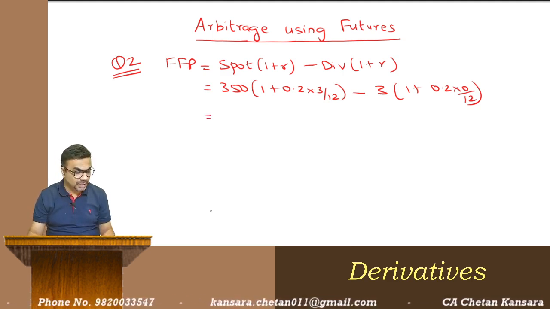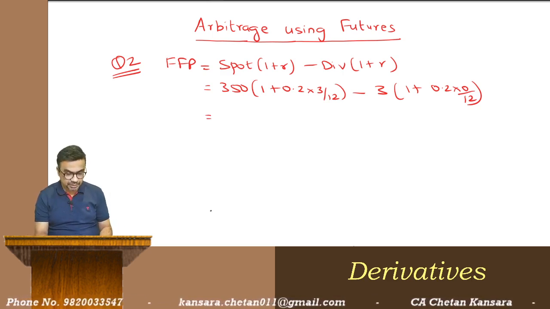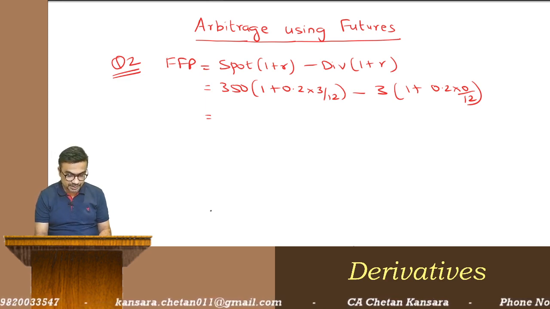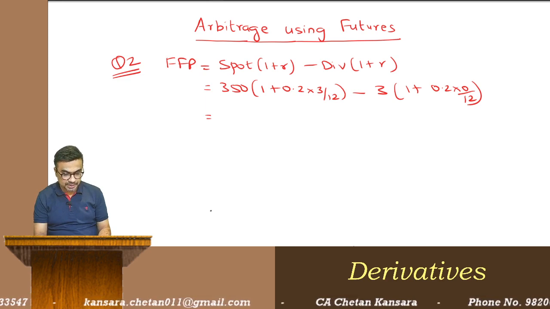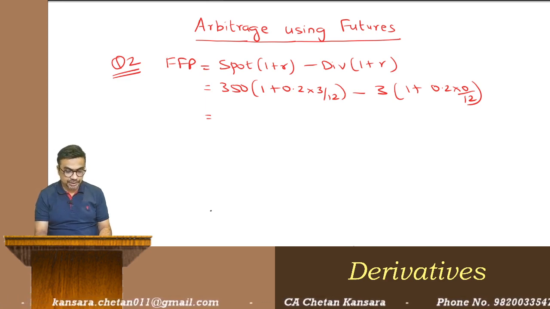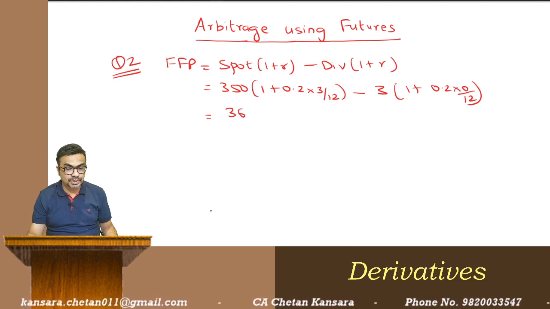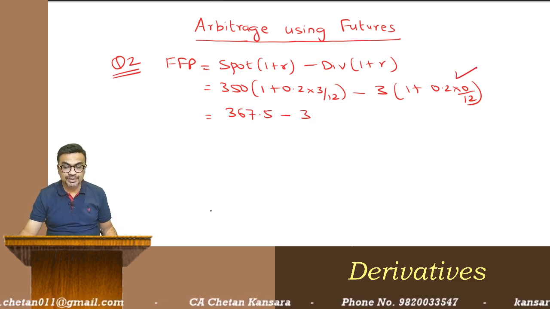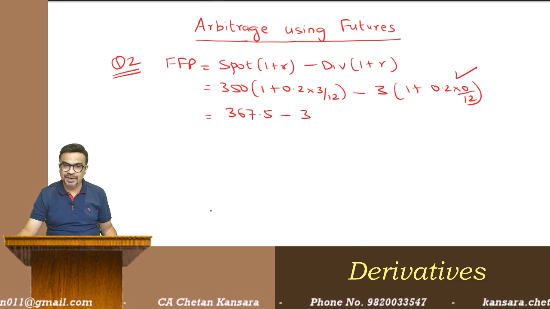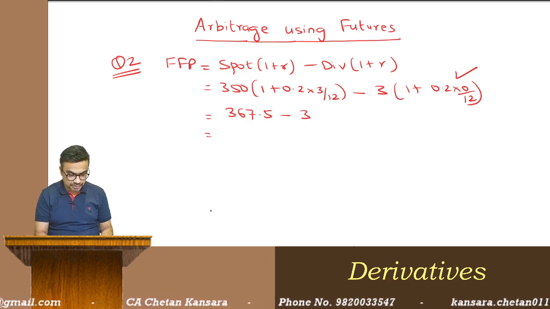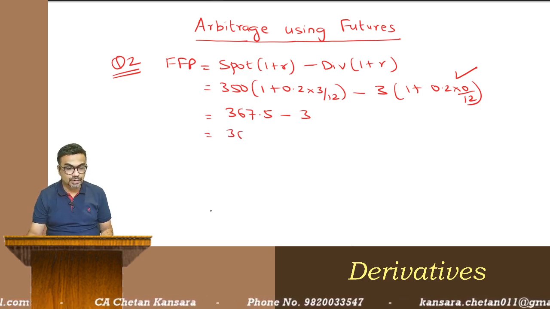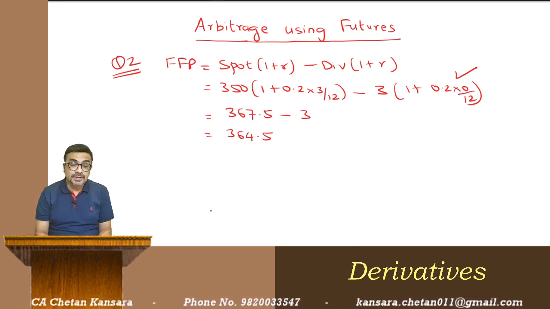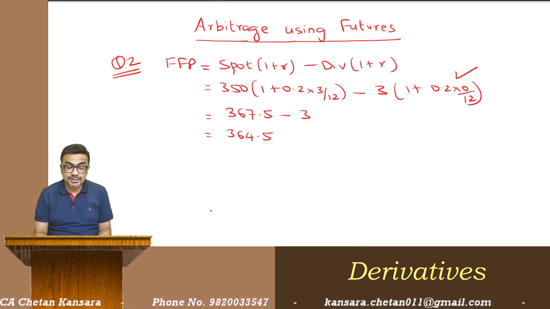Okay, so this will be how much? It will be 350. We need to calculate. So 0.2, 20%, into 3 by 12 plus 1, into 350. So this is coming to 367.5, minus 3 rupees, because this is anyway 0, no? So 1 plus 0, it will be 1 only. So minus 3. So 364.5. This is the fair future price.